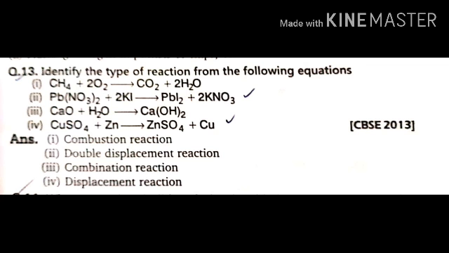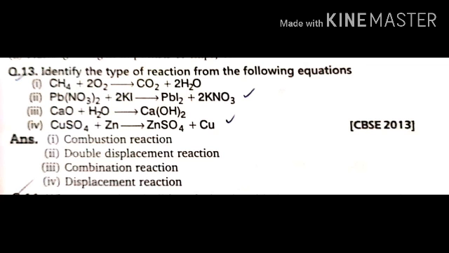The second one is Pb(NO3)2 plus 2KI gives PbI2 plus 2KNO3. Here the mutual exchange of ions has taken place. So it's an example of a double displacement reaction. Next, CaO plus H2O gives Ca(OH)2. Again, two reactants are reacting together to give out a single product. So it is a combination reaction. The fourth one, CuSO4 plus Zn gives ZnSO4 plus Cu. So more reactive Zn is replacing copper from the copper sulfate solution. So a displacement reaction has taken place over there.